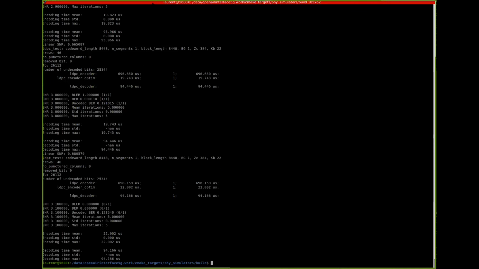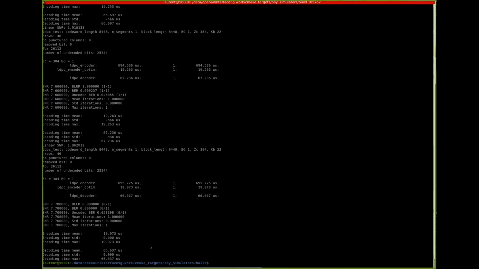So here I have just compiled the LDPC test, and if you run it like that, you have the version with CPU. And you see that here the decoding time is 94 microseconds. But we'll discuss that after. You see the iterations is 5. If I run it with -v_CUDA, it will just do the same, but loading the library that has the _CUDA name.